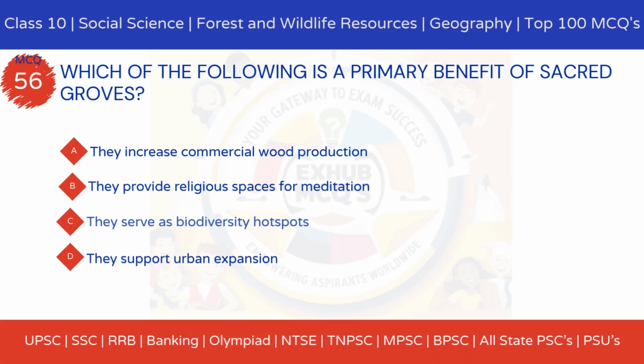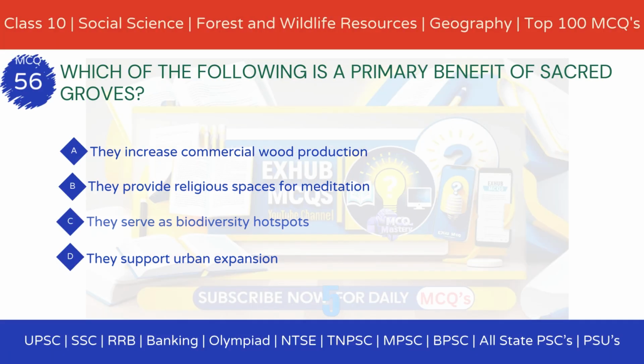MCQ 56. Which of the following is a primary benefit of sacred groves? Option A, they increase commercial wood production. Option B, they provide religious spaces for meditation. Option C, they serve as biodiversity hotspots. Option D, they support urban expansion.